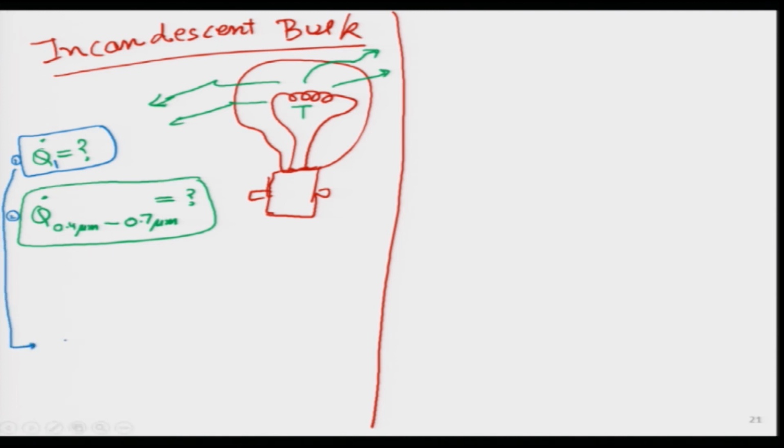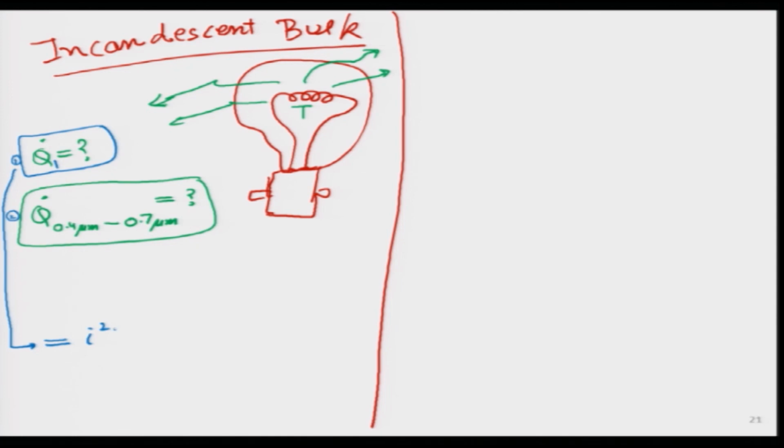First one is important to us. Why? Because that is what is giving us the electricity bill. Whatever is the total heat, total emission of that particular power, that has to be equal to I square R, and that is what is my total electrical power. Which means if I have a 100 watt bulb, I will figure out that okay, it is emitting 100 watt. Okay, that is what I am going to pay for my electric bill. So, Q1 is important. Why is Q2 important?